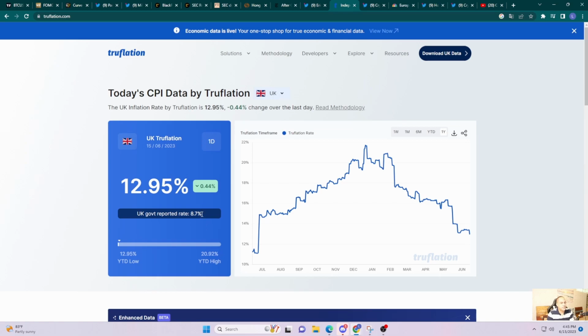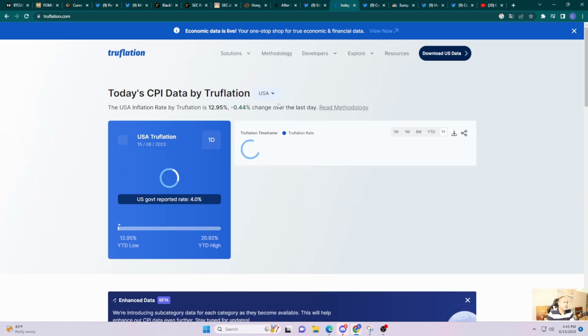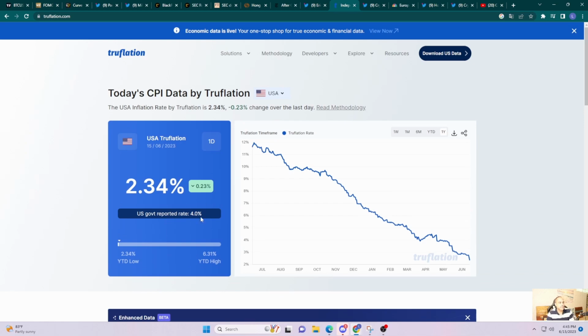In the U.S., the government is reporting 4%, which is high compared to what true inflation is from their perspective, 2.34%. So pretty interesting. Keep that in mind. That's good news, right? We want to see inflation going down. We want interest rates to go down. That'll help take pressure off risk assets.